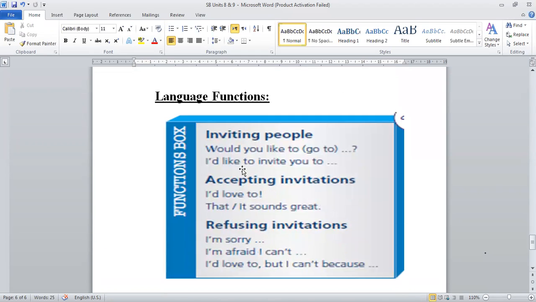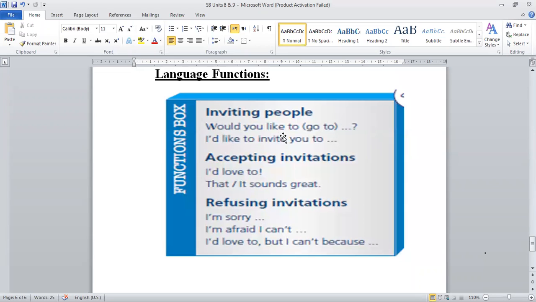And the language function in this unit is how to invite people. If you want to invite someone, for example, to your birthday party, what can you say? You can say, would you like to go to the park, for example. Would you like to come to my birthday party? I'd like to invite you to my birthday party, and so on.